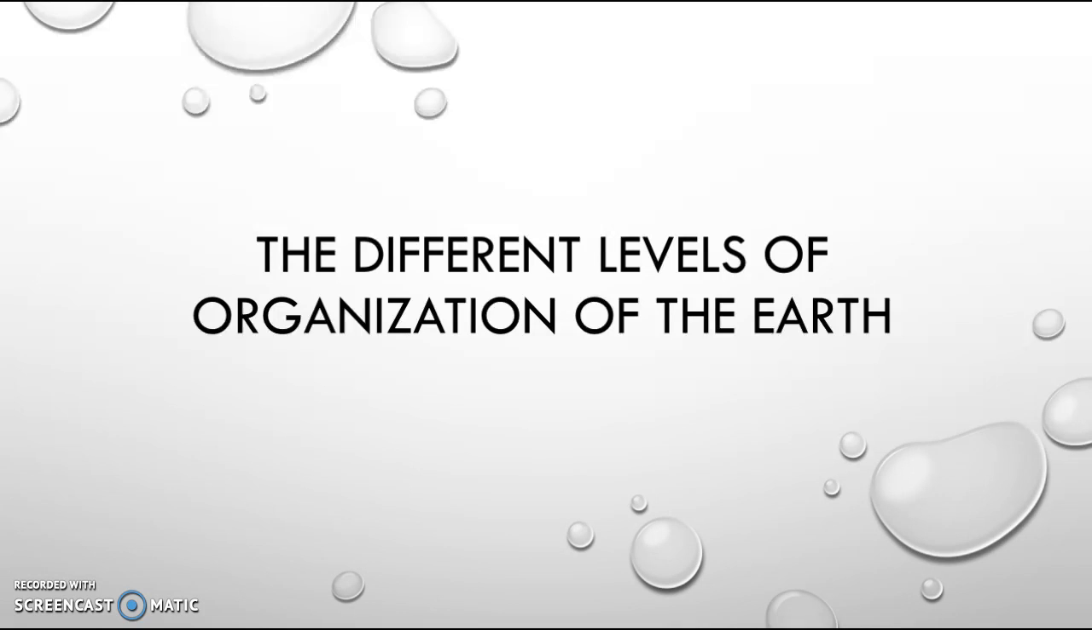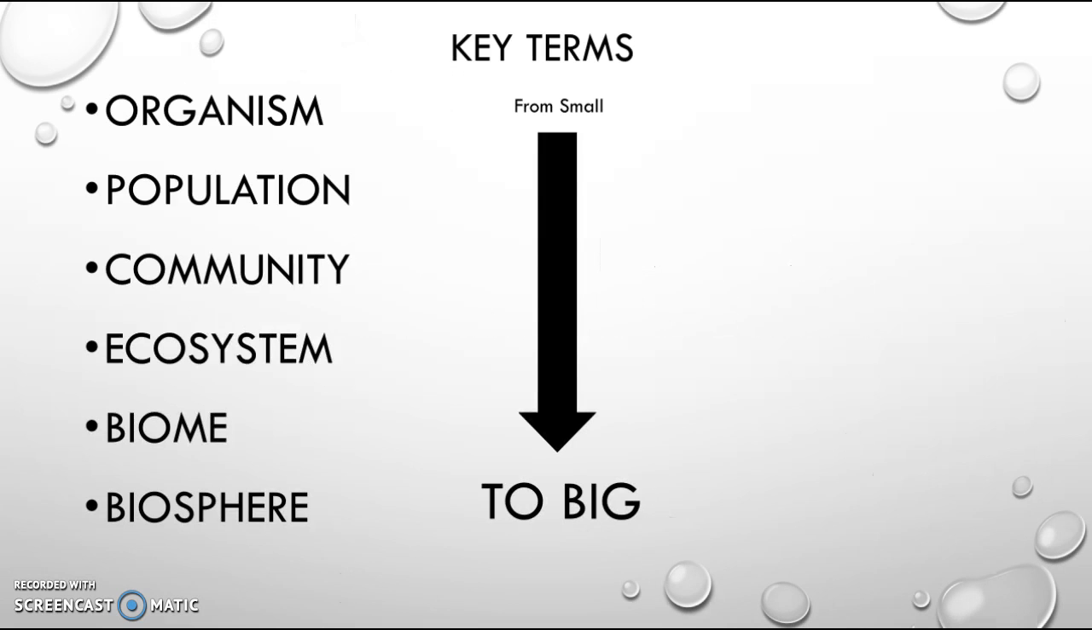The different levels of organization of the Earth. From smallest to biggest, the levels of organization go in this order: organism, population, community, ecosystem, biome, and biosphere.